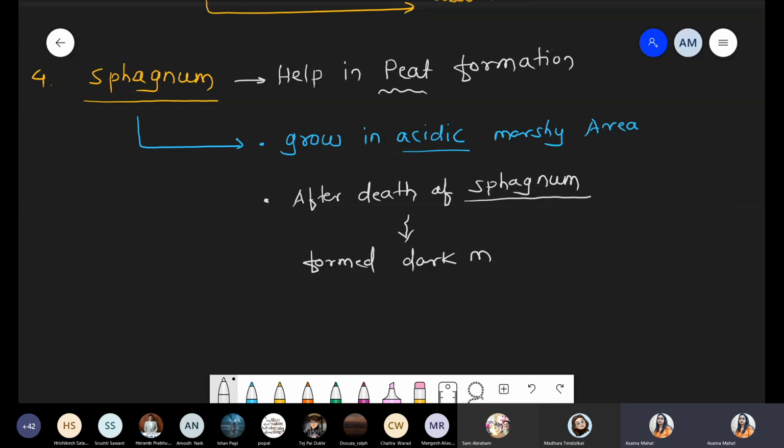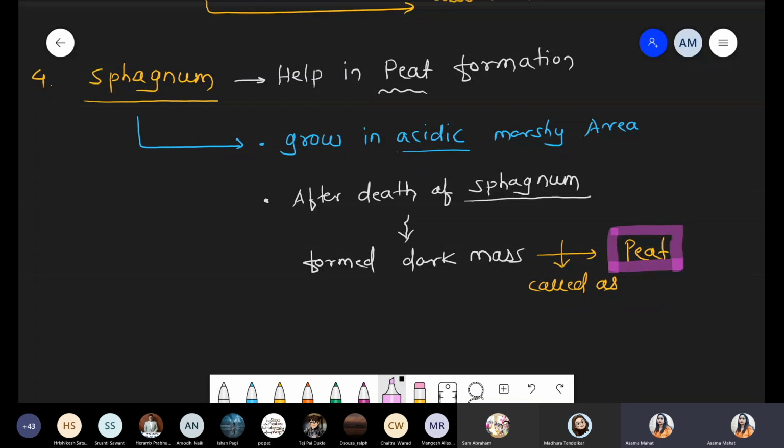Dark means dark color, black color. And that dark moss is called peat.